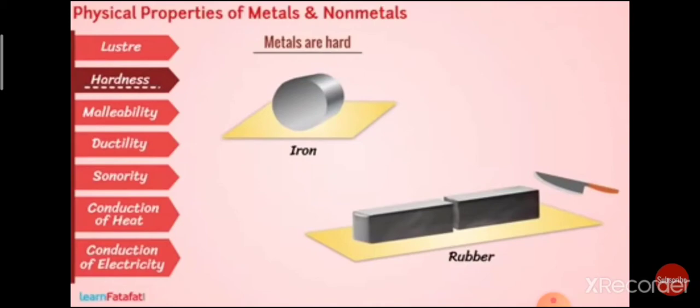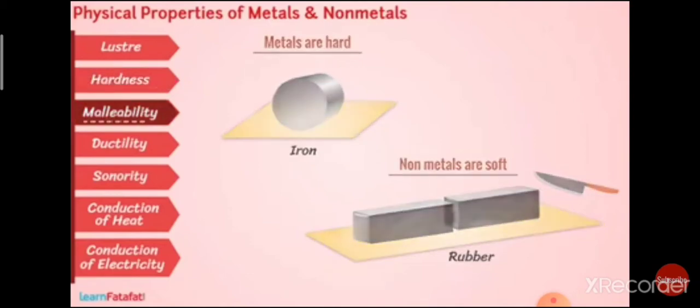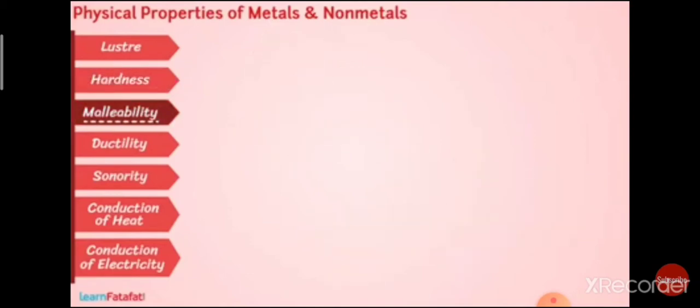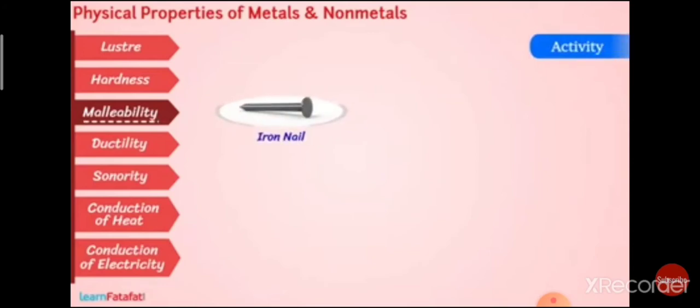Now malleability. For that we need to perform an activity. Now students, you have to take an iron nail, a piece of coal, an aluminium wire and a lead. Now beat each of them with a hammer.